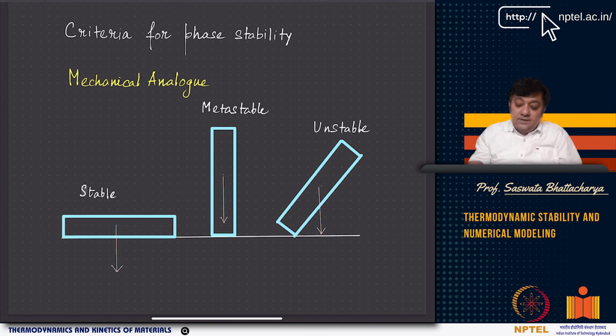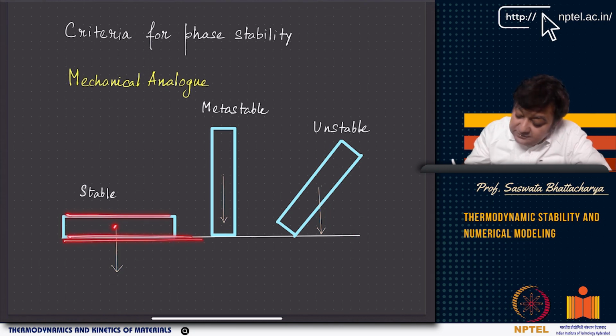Now, if the long edge rests on the ground or on the surface, my center of mass is somewhere here, at the lowest level. This is your surface, on which the long edge is resting. In this orientation, roughly here is your center of mass. This is the weight of the block.